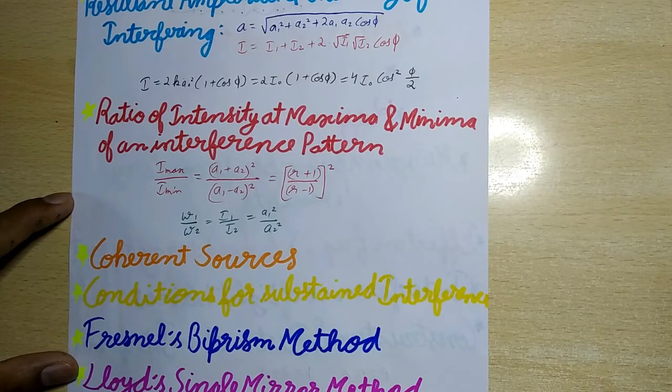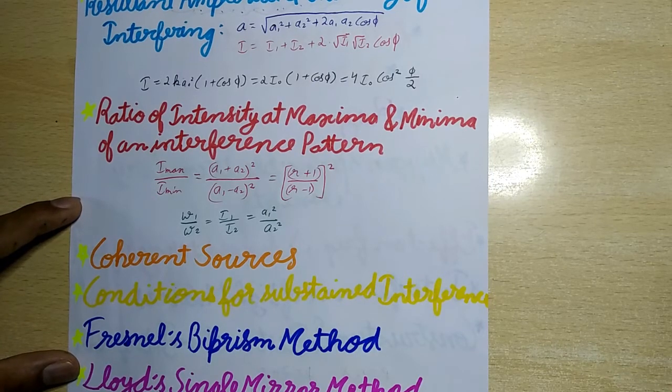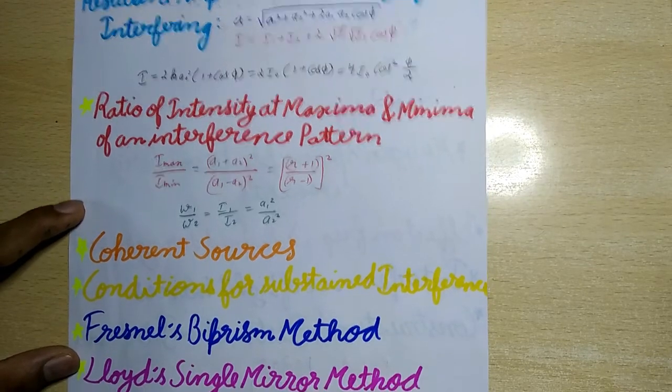Fifth, the interfering waves must travel nearly along the same direction. Sixth, the sources should be monochromatic. Seventh, the interfering waves should be in the same state of polarization. And eighth, the last one, the distance between the two coherent sources should be small, and the distance between the two sources and the screen should be large.